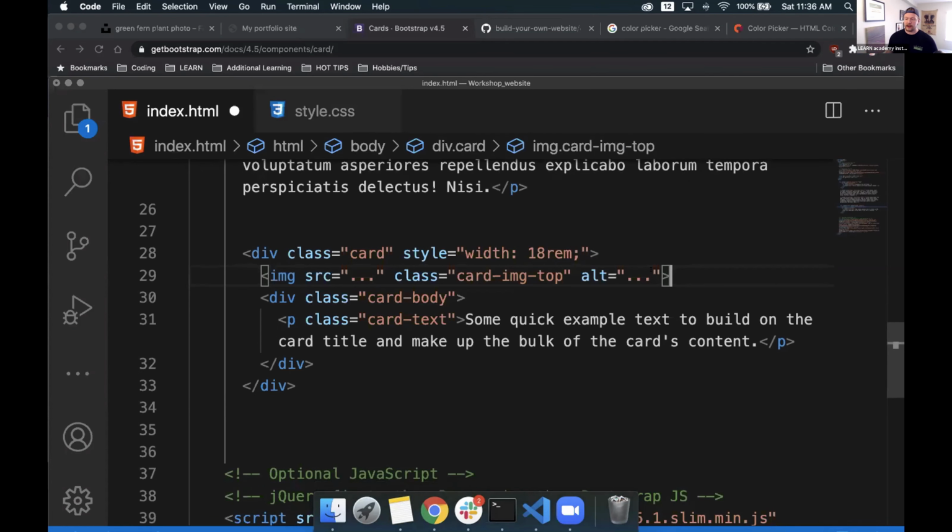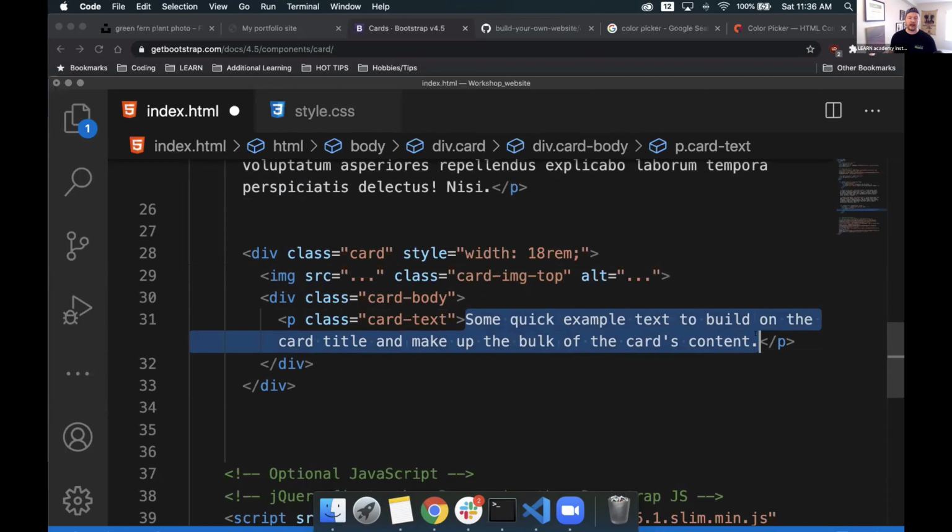So for right now, we're not going to mess with anything here. We're going to take a look a little bit deeper into our div class card body, and we see, hey, there's our buddy again, a P class, a paragraph. It has some class elements, some styling done to it thanks to Bootstrap. And inside of there, we have some basic content here that we can change out to be whatever we want, just like we did with our Jumbotron.